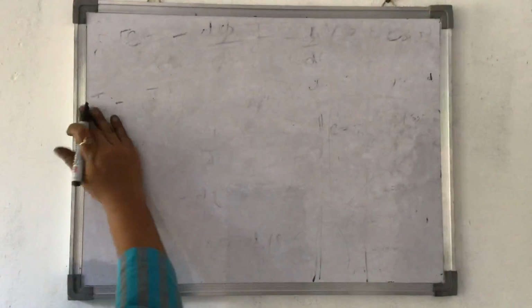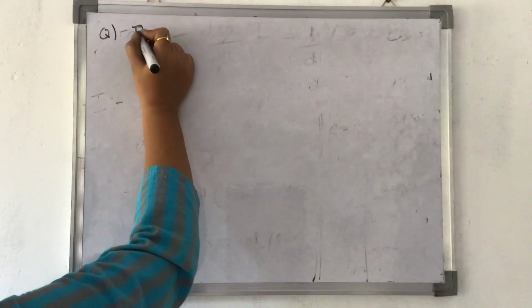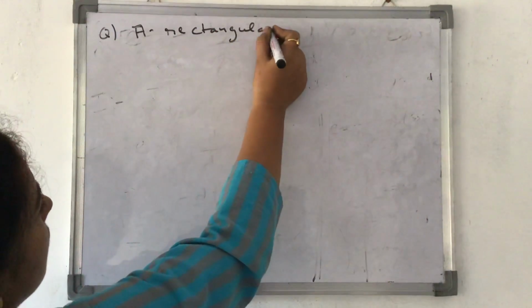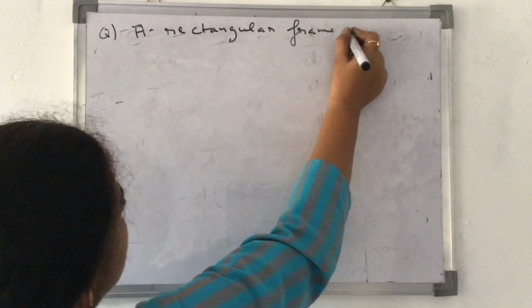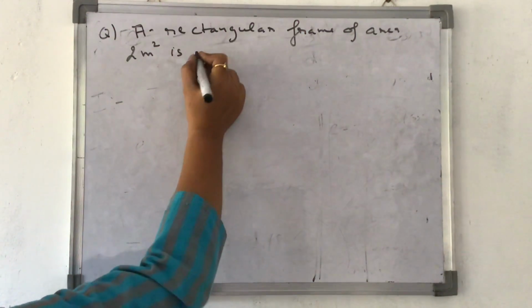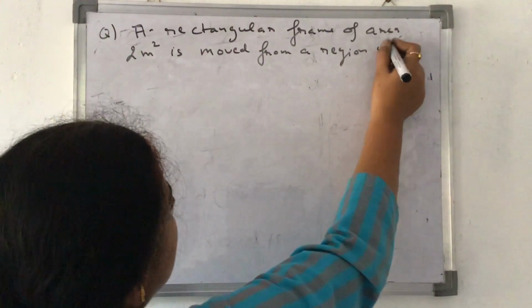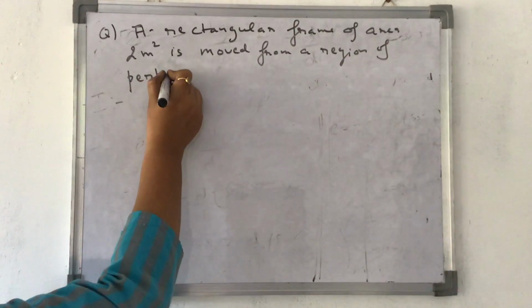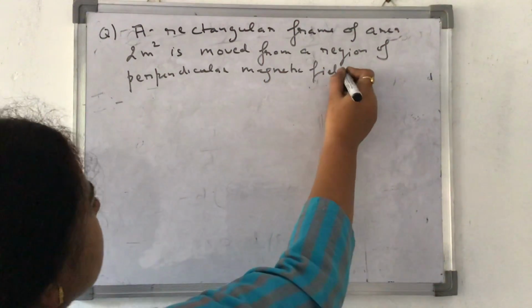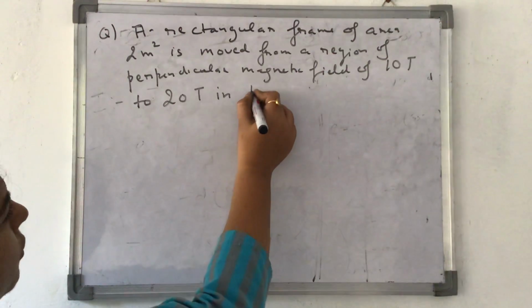Now, question is, a rectangular frame of area 2 meters square is moved from a region of perpendicular magnetic field of 10 Tesla to 20 Tesla in 4 seconds.